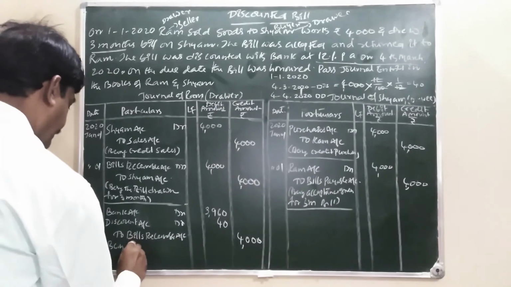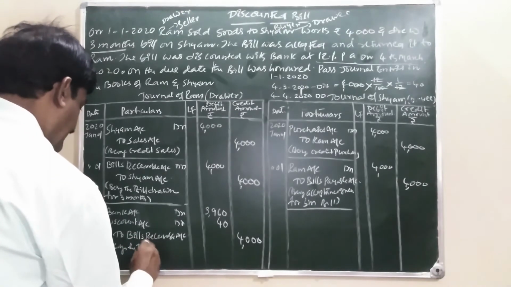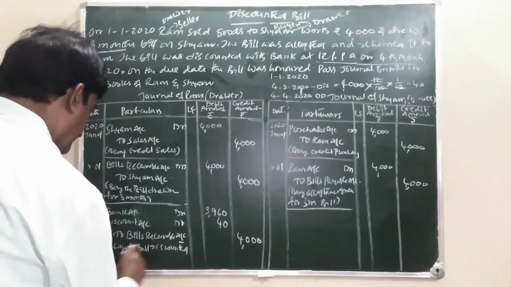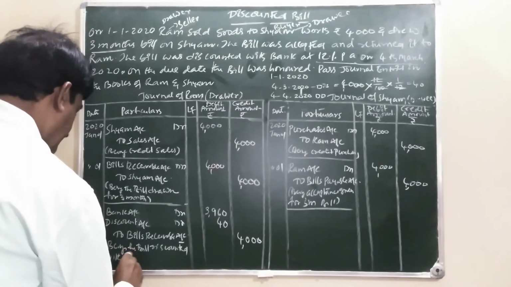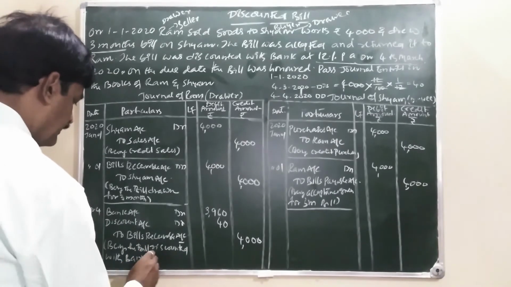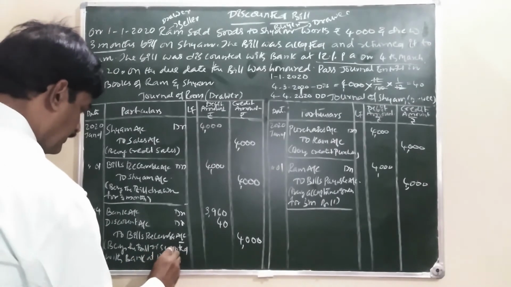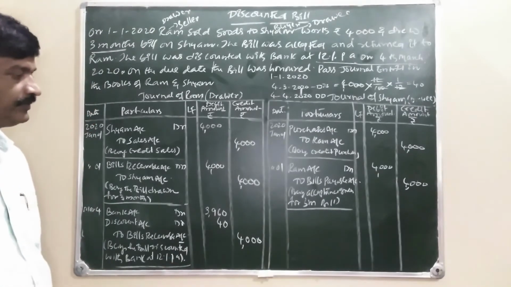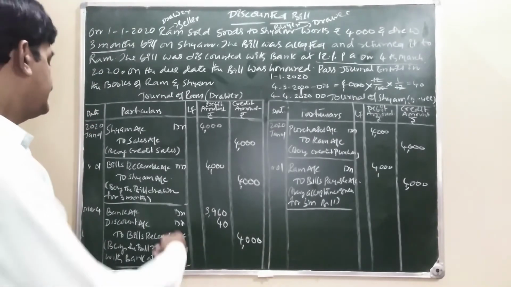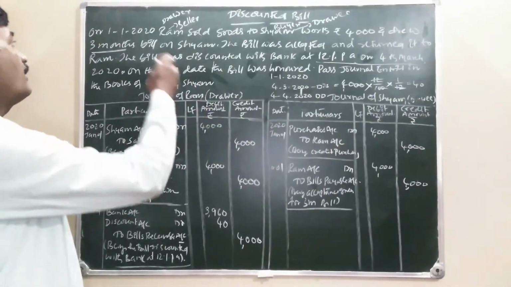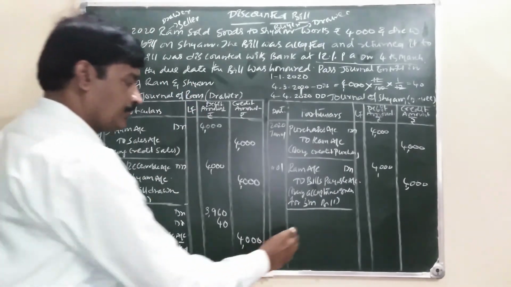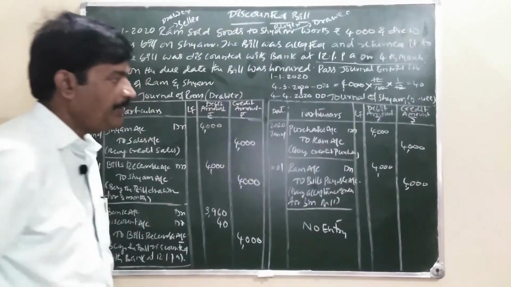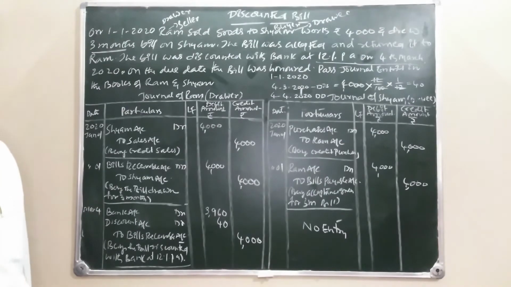Being the bill discounted with banker at 12% per annum. The transaction is only between Ram and banker, so no entry will be passed for discounting the bill in the books of Shyam.